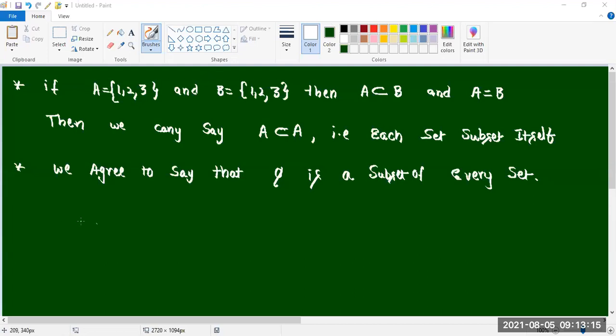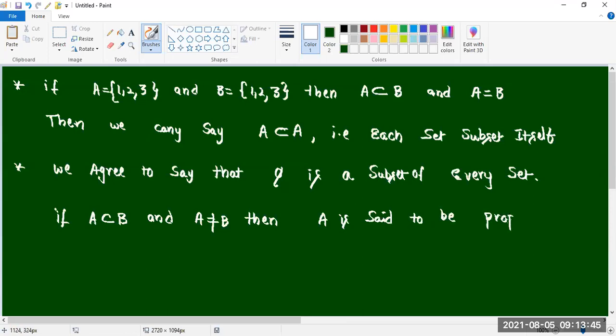Now next one you see carefully. If A is a subset of B and A not equal to B, then A is said to be a proper subset of B, very important, and B is called the superset of A.